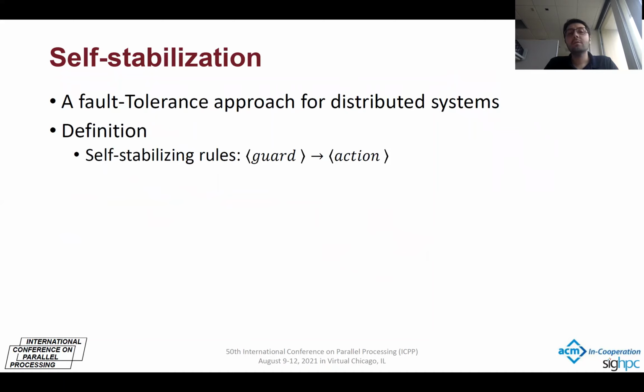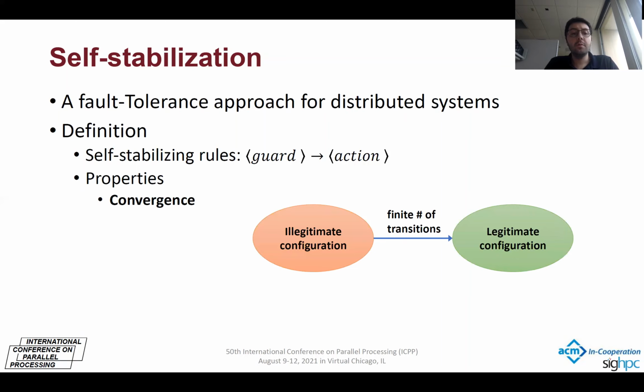Self-stabilization is a fault tolerance approach for distributed system. A self-stabilizing algorithm consists of two parts. The first part is guard, which when it is true, the second part, which is an action, will be executed. If more than one rule exists in an agent, one of those will be arbitrarily selected and executed. So a self-stabilizing algorithm has two properties.